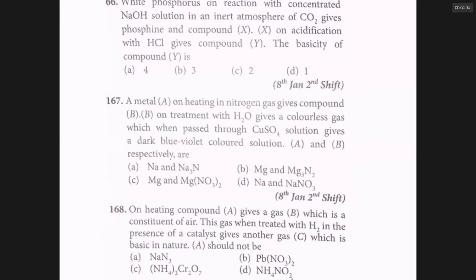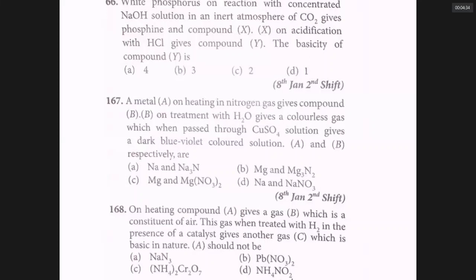Only in the first group, lithium can combine with nitrogen to give lithium nitride because it has a diagonal relation with magnesium. So in the first group, other than lithium, no other metal can react with nitrogen to give nitride. Therefore, a metal A on heating with nitrogen gives a compound B, means it cannot be sodium, potassium, rubidium, cesium, or francium. So it can be any other metal.